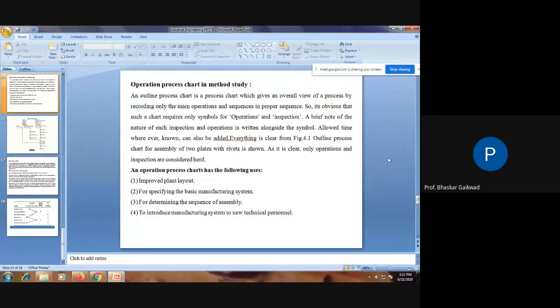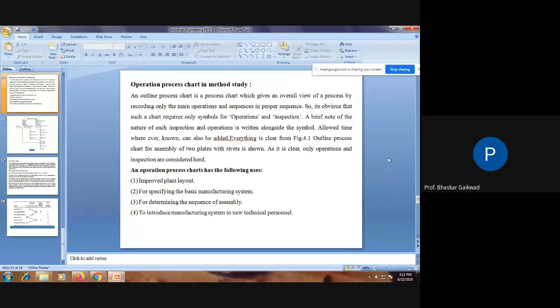To introduce the manufacturing system to new technical persons. Suppose a new person has joined and we need to give the information about the system, then we can go through these outlines or operation process charts. So this is the concept of the operation process charts.